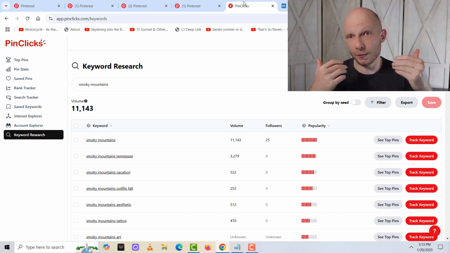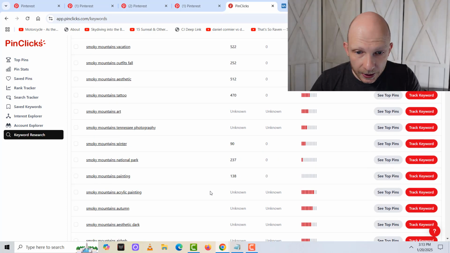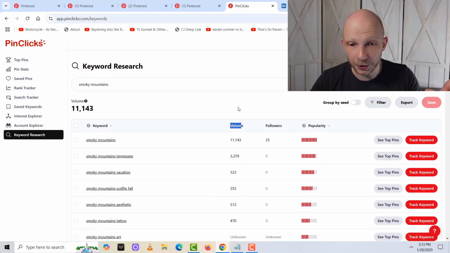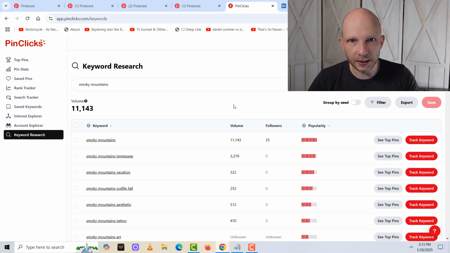But basically, in terms of Pinterest keyword research, all you do is you go to keyword research and you type in something that relates to whatever it is that you want to make pins on. So I have something on Smoky Mountains, which is related to a park called Great Smoky Mountains National Park. And when I type that in, you see all of these keywords, but here's something that pops up: volume. This is huge. So just based on these, I see that I can literally create a pin that says Smoky Mountains or Smoky Mountains, Tennessee. It'll still have this keyword in there, and it has over 3,000 searches. So this way I can actually see where it's better for me to spend my time for which keywords to target. And so that's really it.